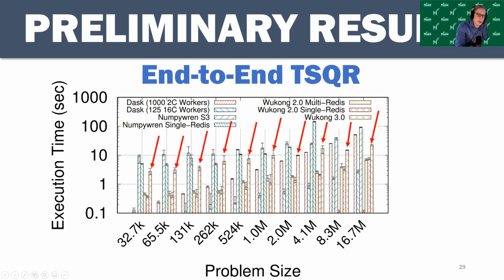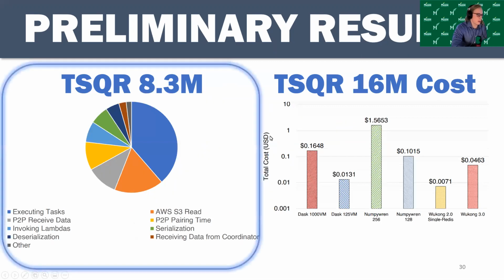262,000 problem size. Unfortunately, Wukong 3 is unable to achieve the same performance as Wukong 2, as well as the 125 worker Dask cluster. However, Wukong does begin to outperform the 1000 worker Dask cluster at the 2 largest problem sizes. I will get into the reasons for the performance differences here.